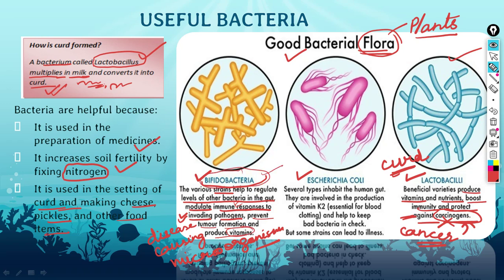Now there is one more, Escherichia coli. In short, you can also see somewhere the name is written like E. coli. These E. coli bacteria are present in the human gut, and they are of different types. They are also involved in the production of vitamin K2, which is very much essential for blood clotting, and it helps to keep bad bacteria in check. But you should know that some strains of E. coli can also lead to illness.